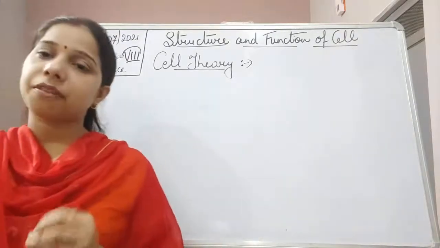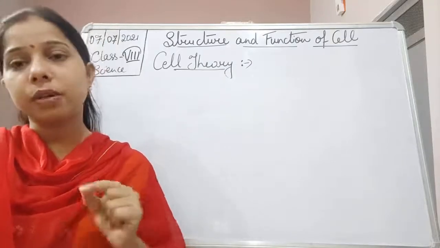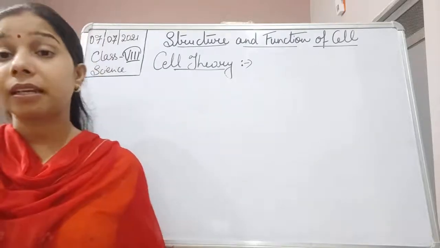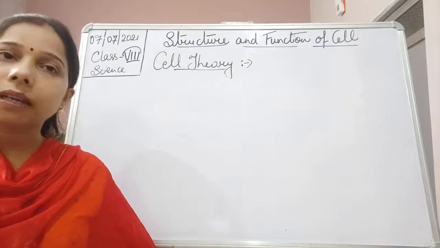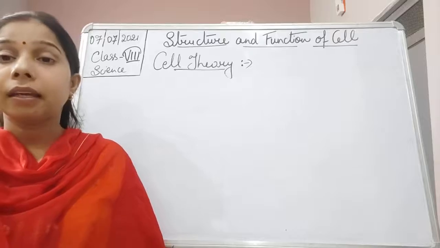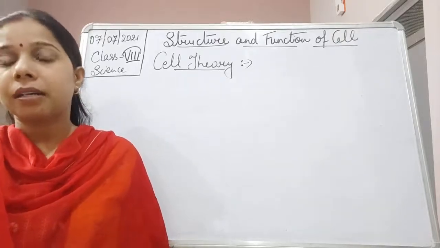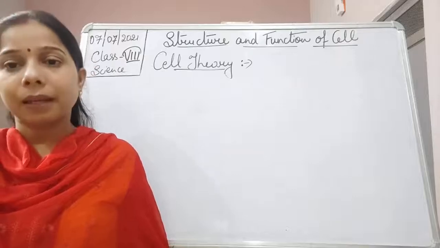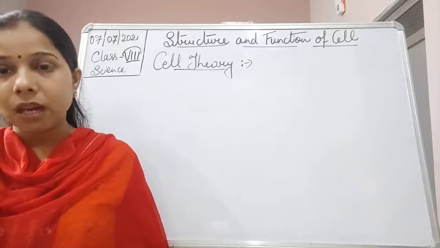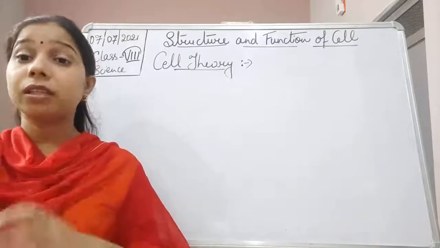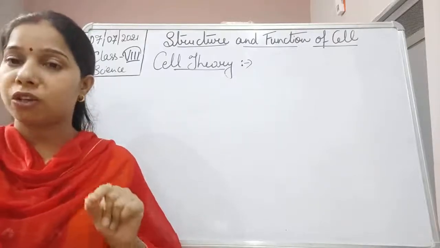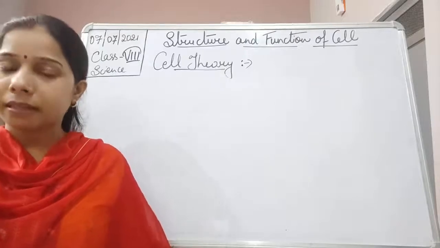Now talking about the discovery. First of all, it was seen by a scientist whose name was Robert Hooke. He was an Englishman, and while working on cork, he took a thin slice of cork and examined it under the microscope which was made by him, and he saw that these cork cells have small compartments, and these pits or holes or little rooms are actually like a honeycomb structure.